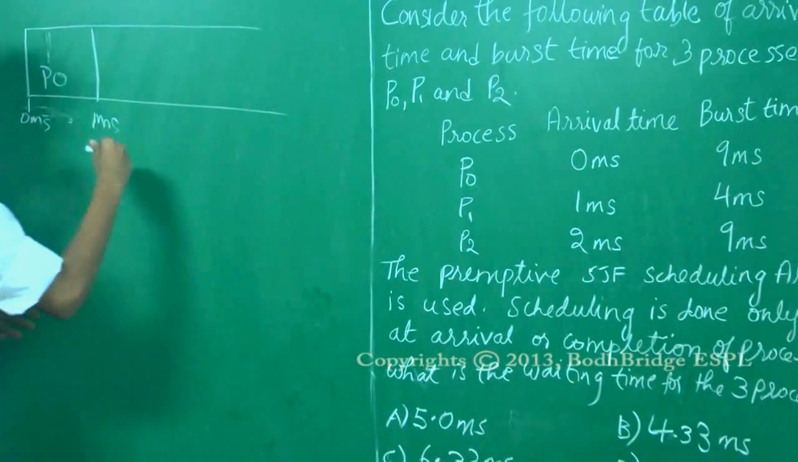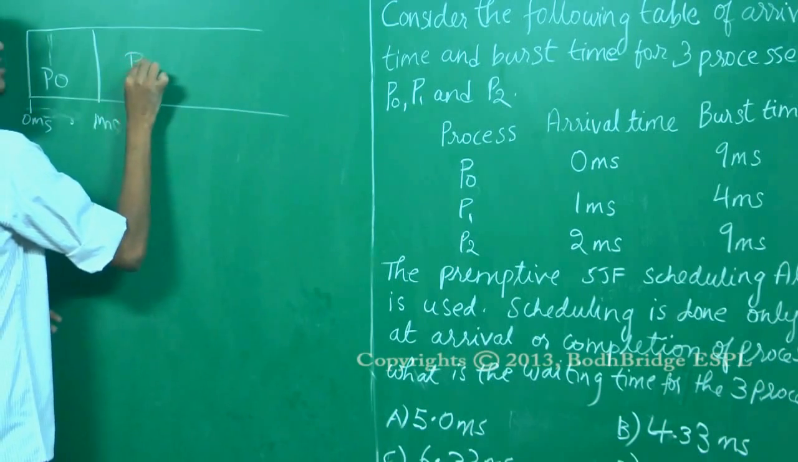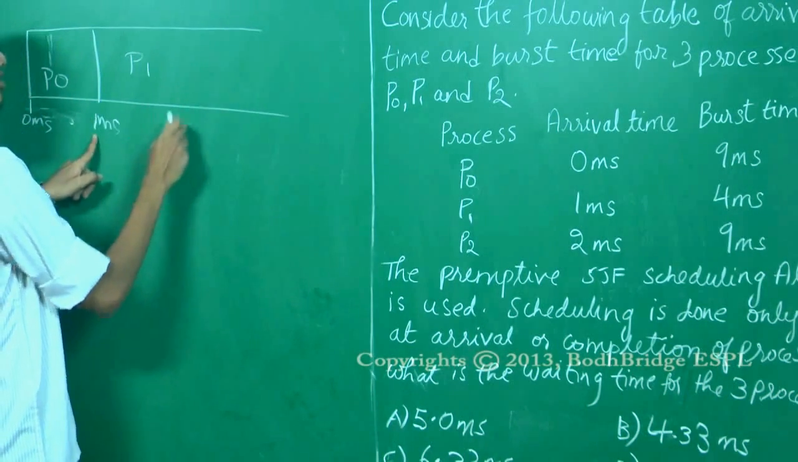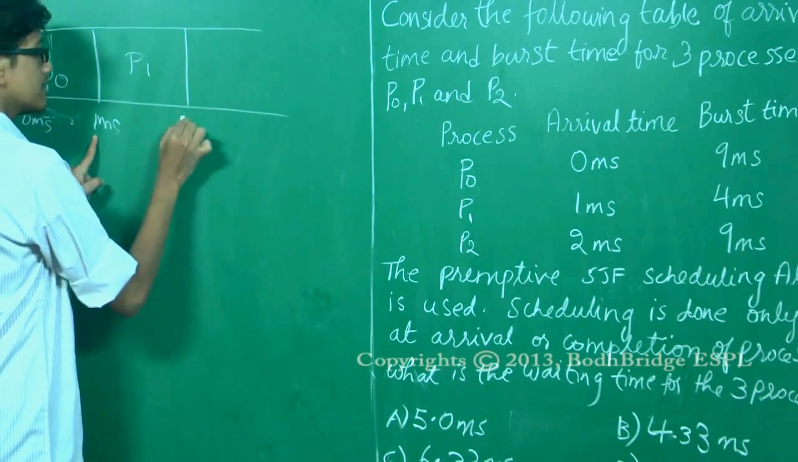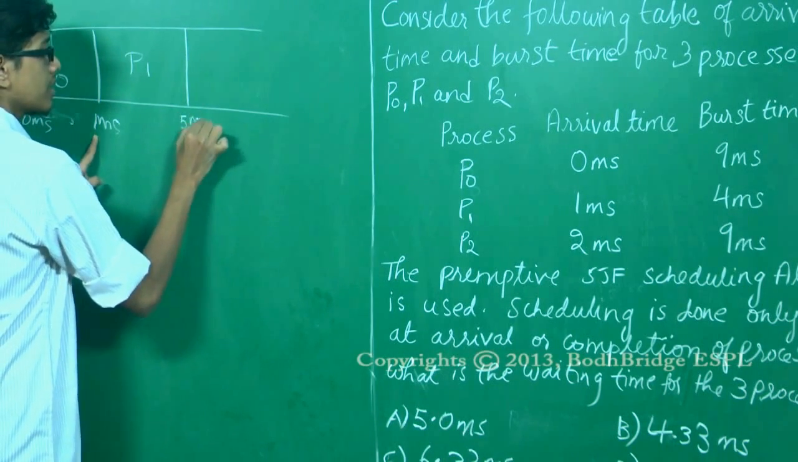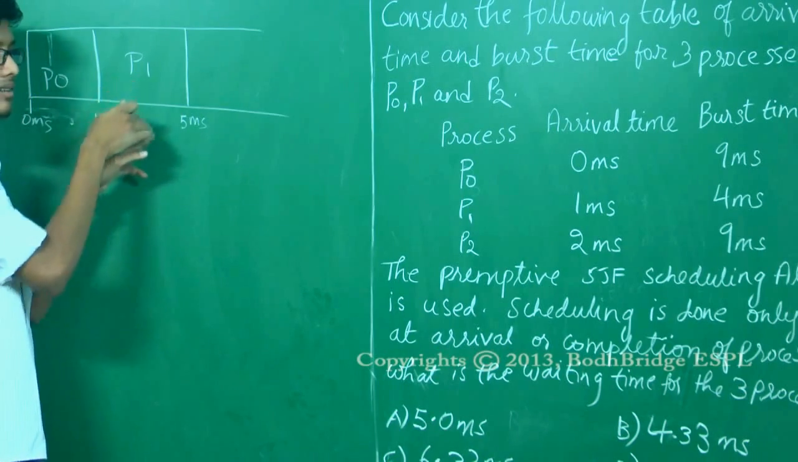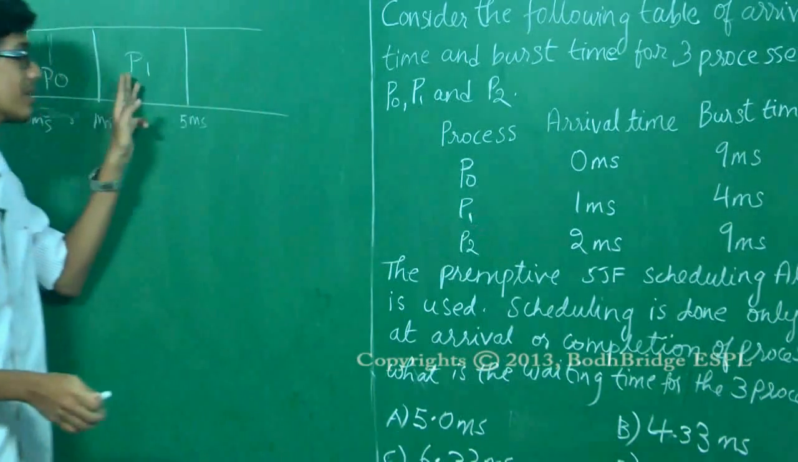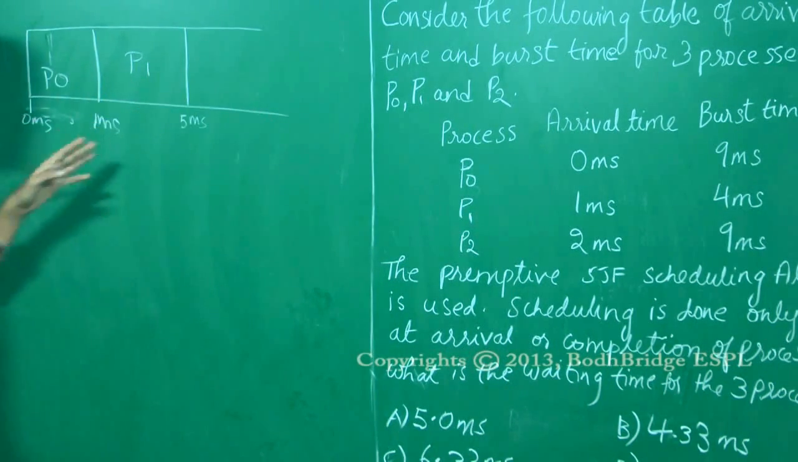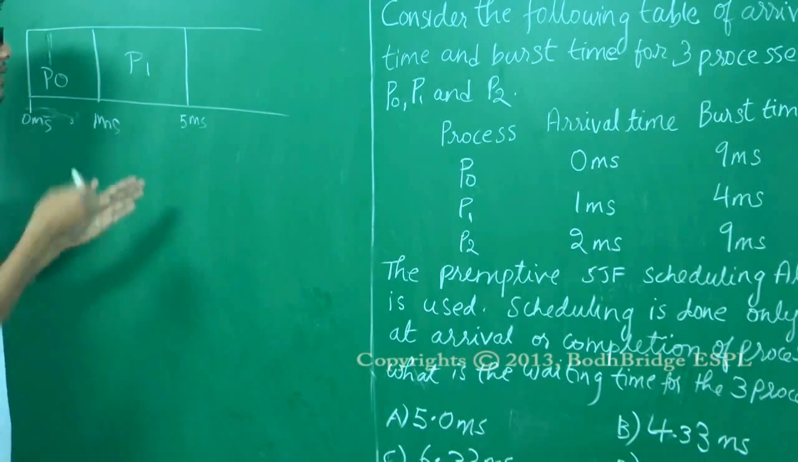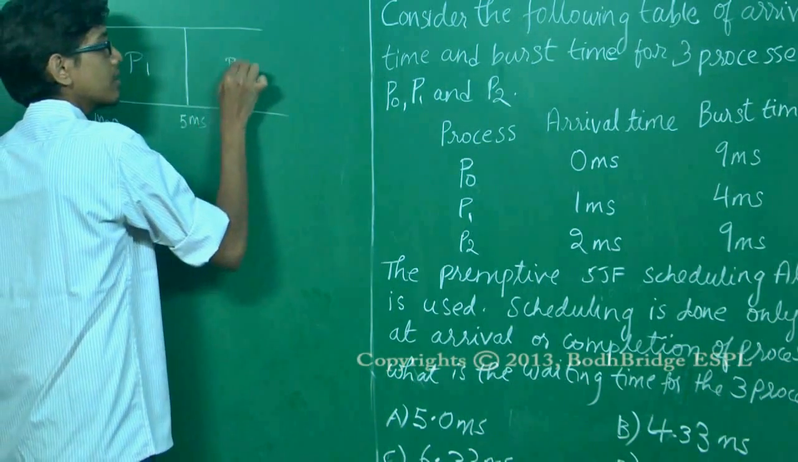So P1 takes place and P1 finishes its job. It takes 4 milliseconds to complete. So at 5th millisecond, P1 will complete. At 2 milliseconds, P2 would have arrived, but P2's priority is lesser than P1, so no change in the order. Now P2 is ready to go, but P0 arrived before P2, so P0 will complete its job.